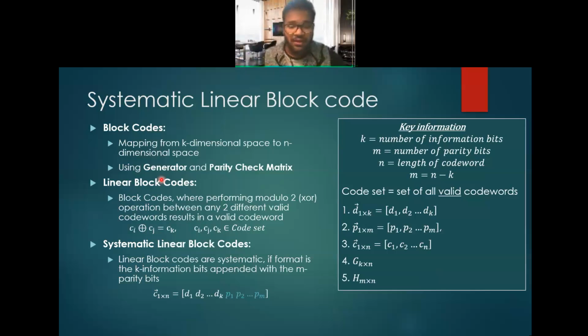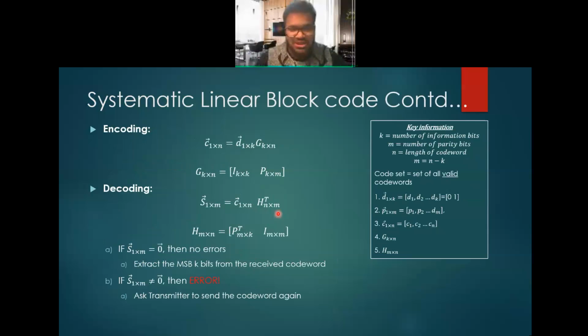Now, linear block codes are block codes where if you take any two valid code words and do the XOR operation, the resultant code word will also be a valid code word, and all three belong to the code set. Systematic linear block codes are codes in the format where the k most significant bits are the information bits and the remaining m bits are the parity bits. Now, in the math, the information bits form the information vector. They are multiplied by the generator matrix, where the generator matrix is the identity matrix appended with the parity matrix.